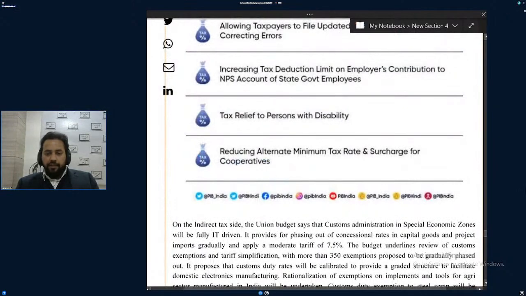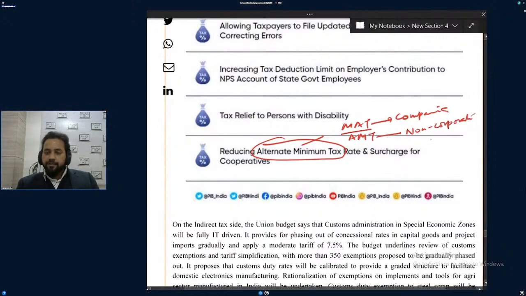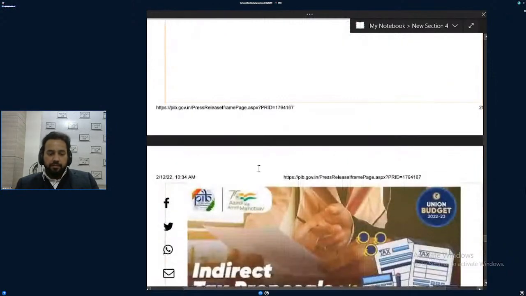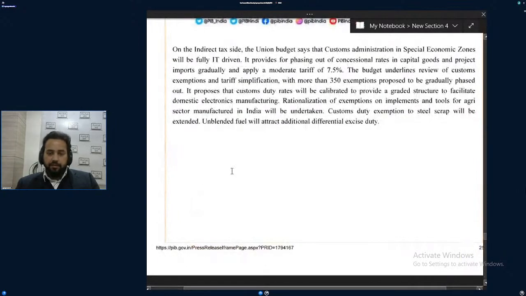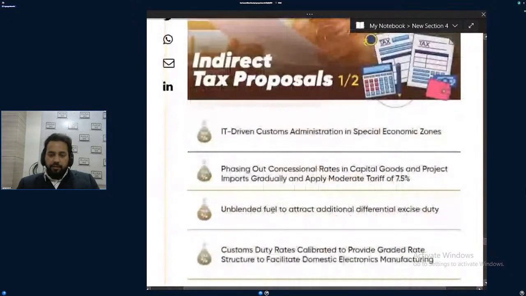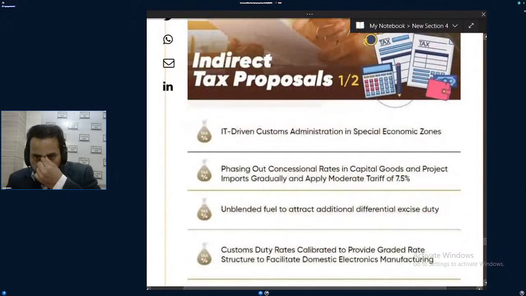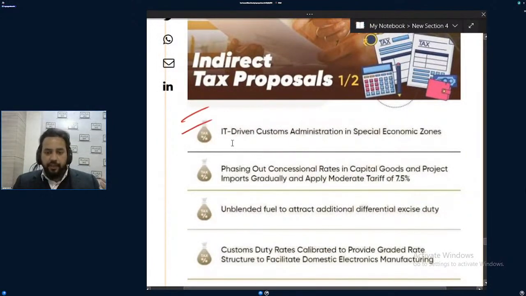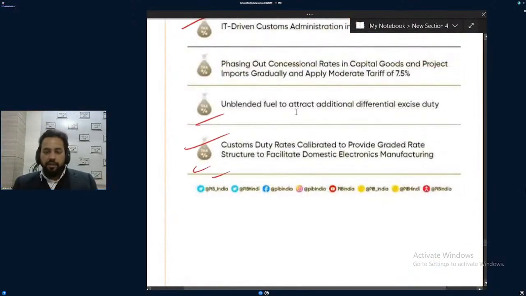I talked about alternate minimum tax. I think there was MAT and there was AMT. Minimum alternate tax, MAT, was for companies, and AMT was for non-corporates. Non-corporates mean basically cooperatives. I talked about this earlier. Okay, I will talk about it in taxation. When we do taxation in class, then I'll talk. Indirect tax proposals. Those were direct taxes. These are indirect taxes. Okay, please read all this.